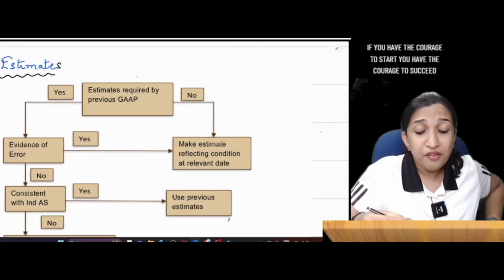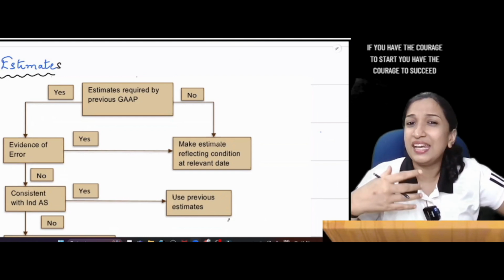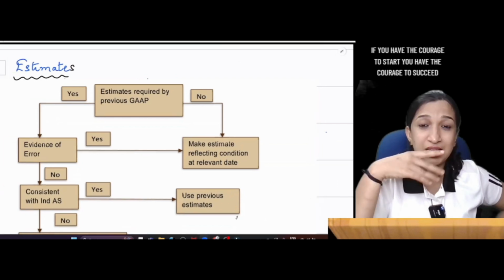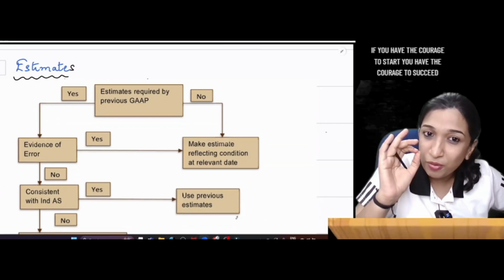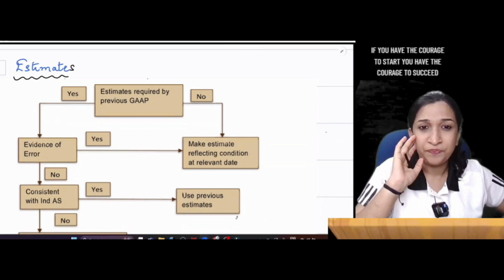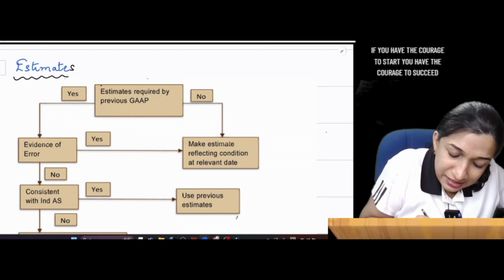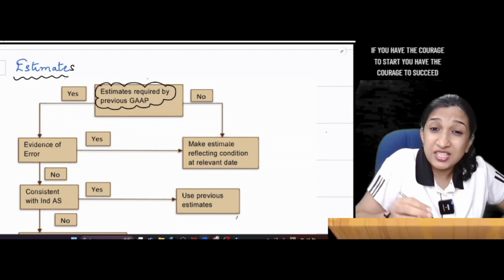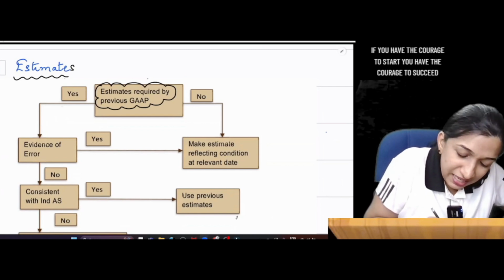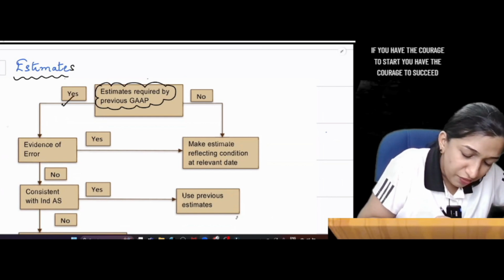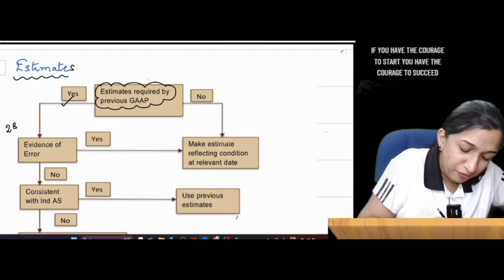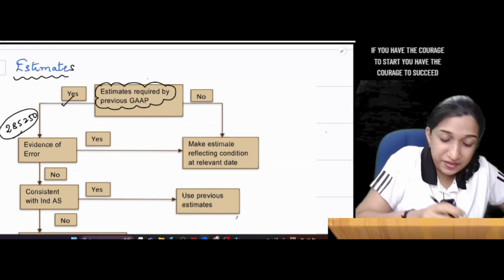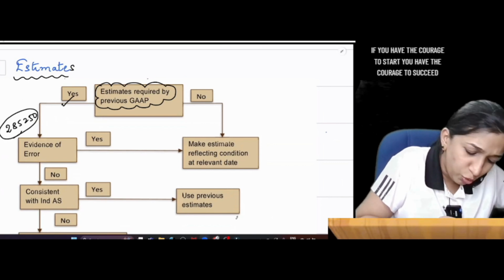Estimates? Yeah, our financial statements use a greater level of estimates. Most of the items are estimates. Say for example, there is a provision for bad debt, provision for doubtful debt. See, this estimate is there as per previous GAAP. Estimates required by previous GAAP. Yes. There was an estimate of, say for example, 2,85,250. There is an estimate as per the previous financials.